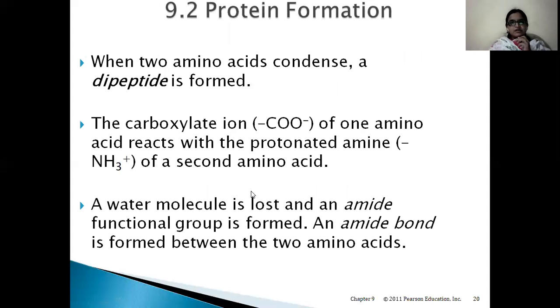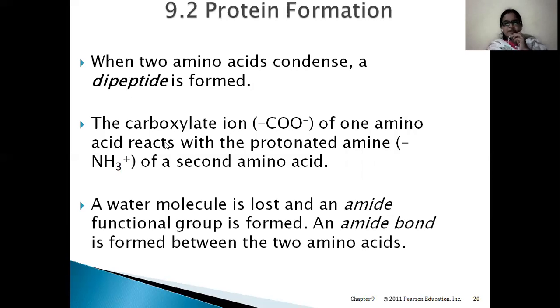Now, coming to protein formation, how the protein is formed. The basic step for protein formation is formation of a peptide bond between two amino acids. Here, when two amino acids condense, a dipeptide is formed. First, there should be a peptide bond formation between two amino acids.